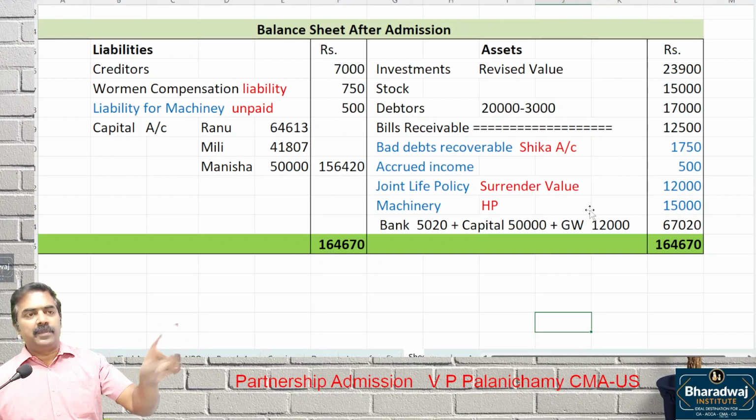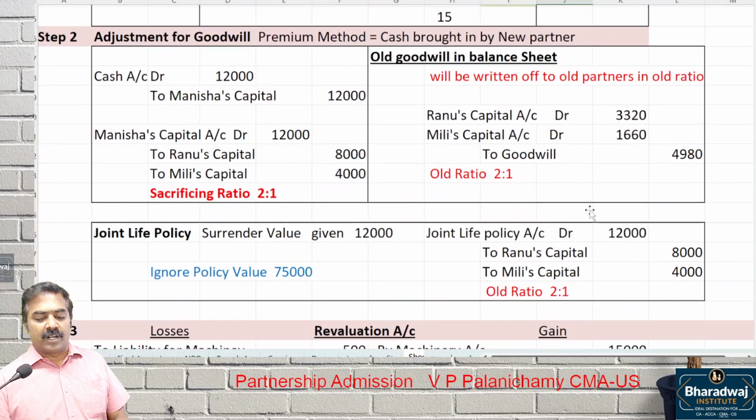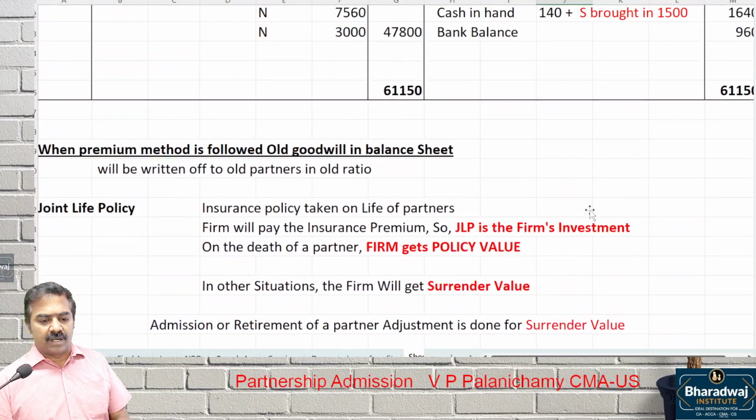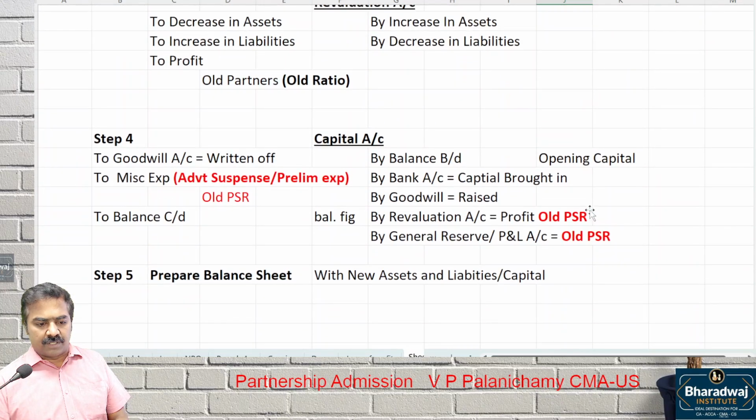A, B are there. They admitted C into partnership. The value of assets and liabilities changed. But after the admission of the partner, they want to continue with the old assets and liabilities values, the same balance sheet values. What to do? They will prepare an account called the memorandum revaluation account. Sir, what is a memorandum revaluation account?